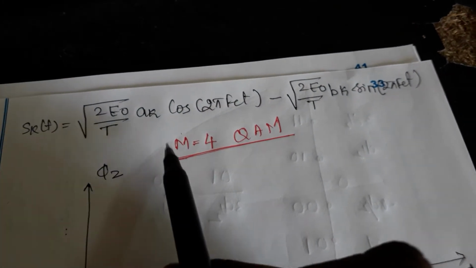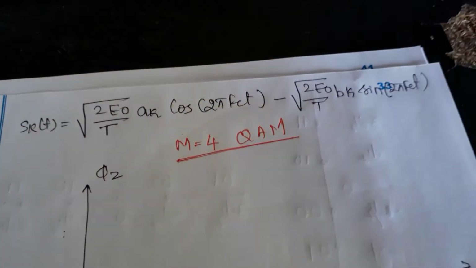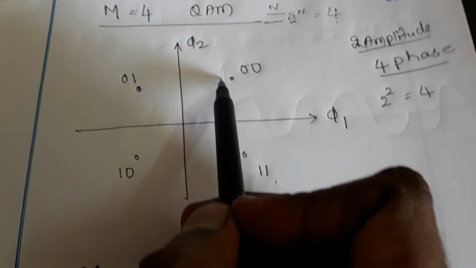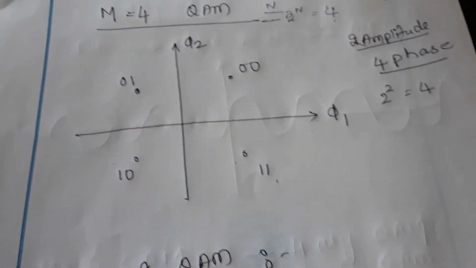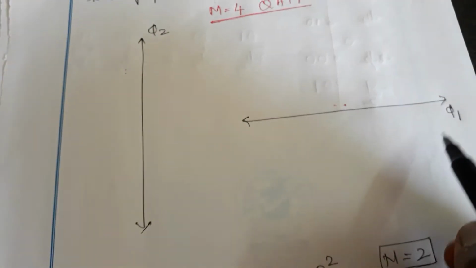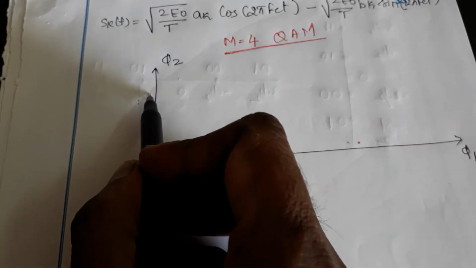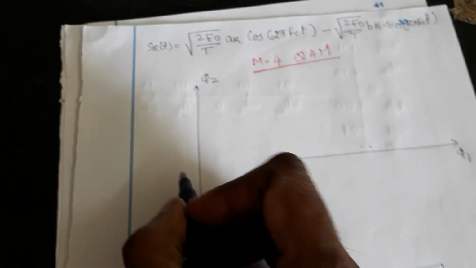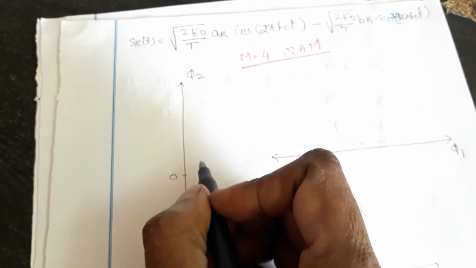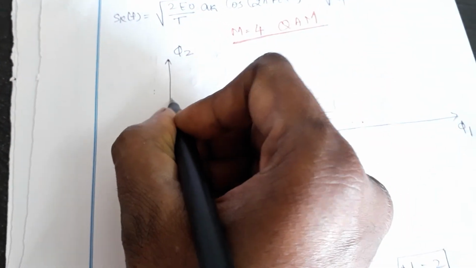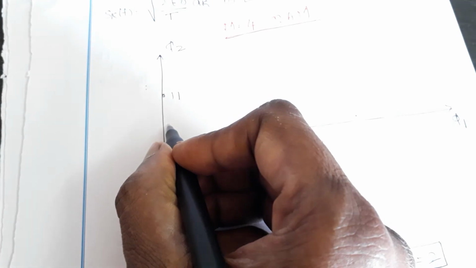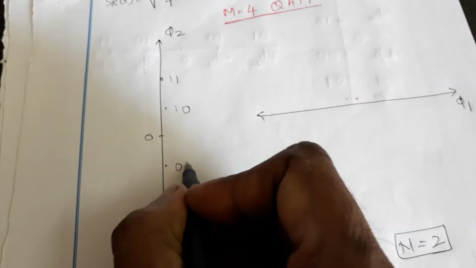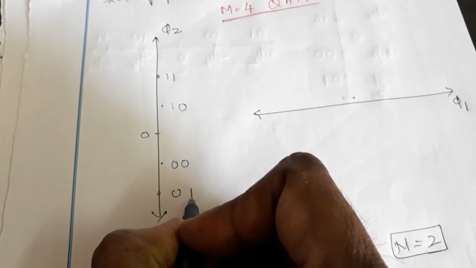Now let us deal with M equal to 4. For M equal to 4, I have shown the diagram like this. Is that clear? This diagram can also be written along the values phi 1 and phi 2. Please observe here, I am marking the points. This is the 0. Here I am marking 11 and here 10, followed by 00, then 01.